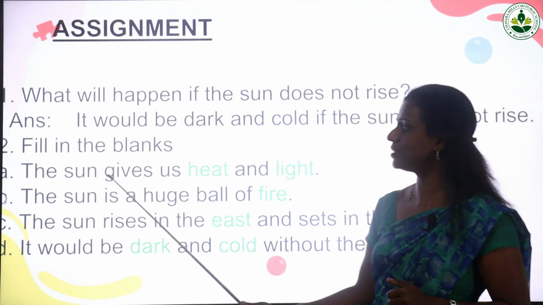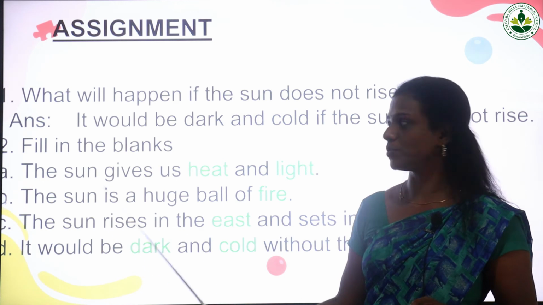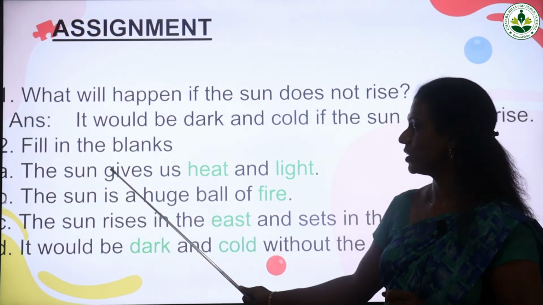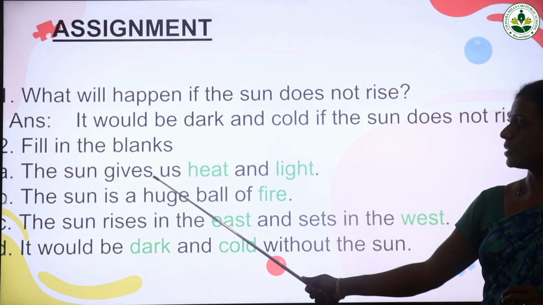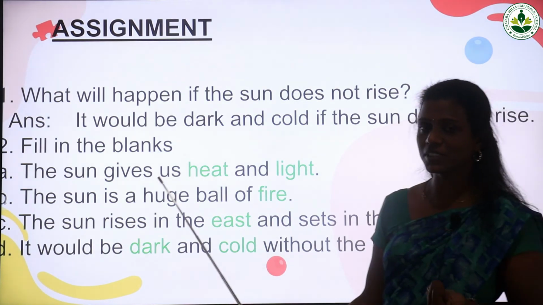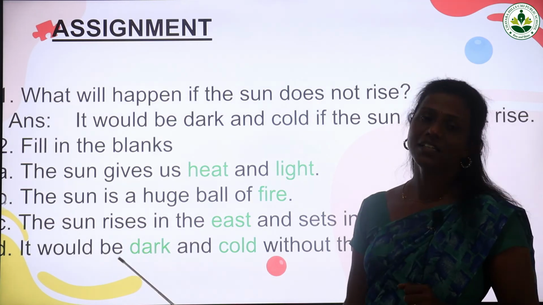Next, fill in the blanks. It is given in your textbook, so copy the answers to your textbook. Only write the first question answer in your notebook. Second one, fill in the blanks. The sun gives us dash and dash. What are we getting from the sun? Yes, heat and light.